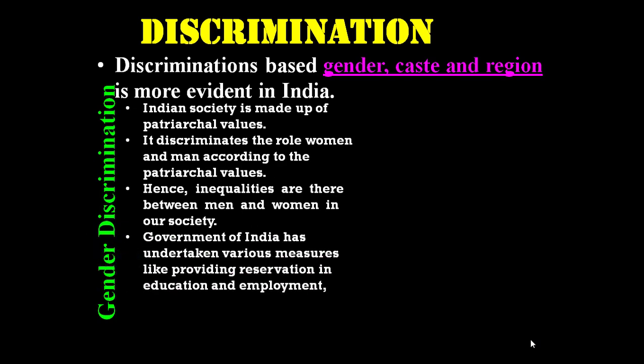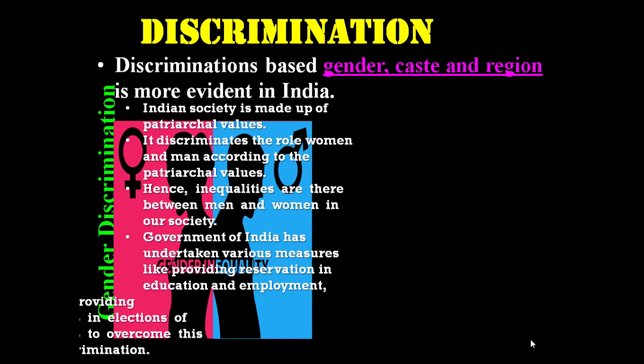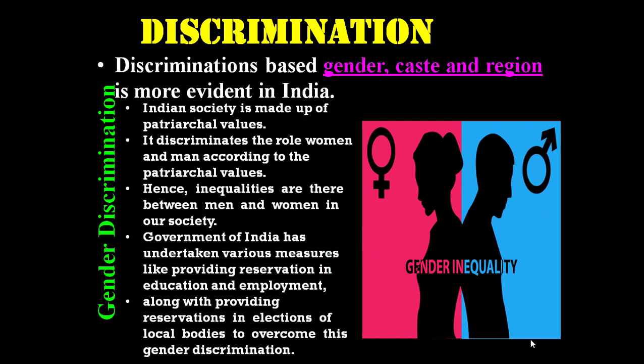Obviously, we are going to find imbalances and inequalities between men and women. The Government of India has undertaken various measures like providing reservation in education and employment opportunities, especially to bring up the status of women, along with providing reservations in elections of local bodies to overcome this gender discrimination.